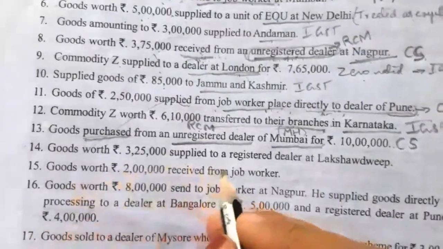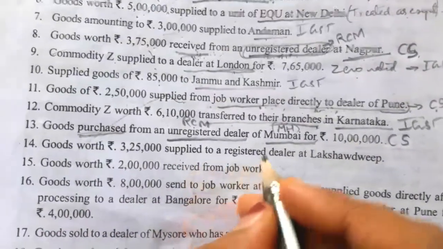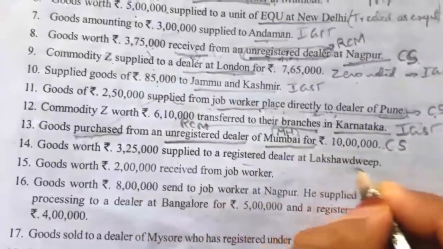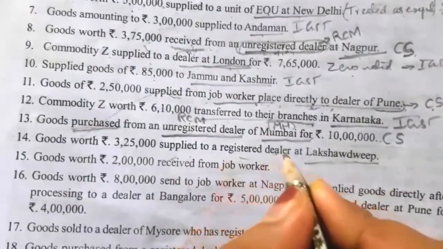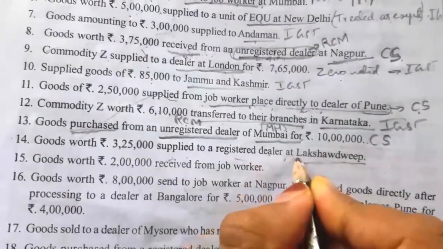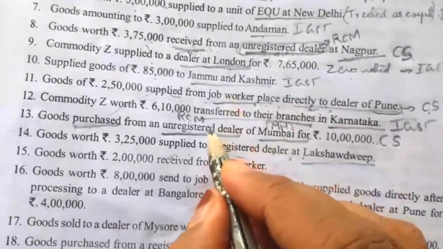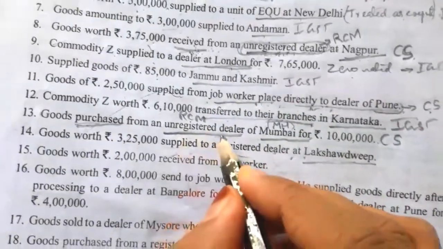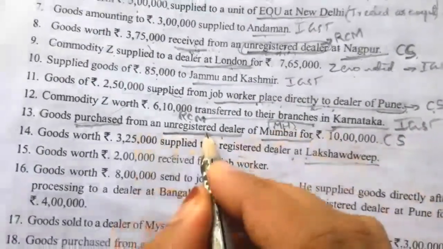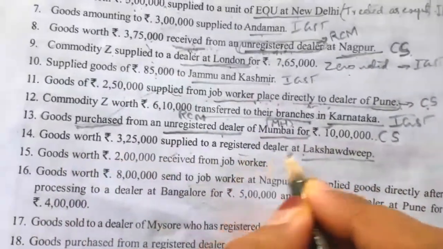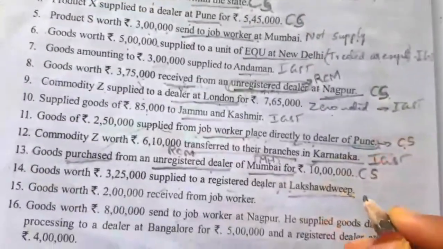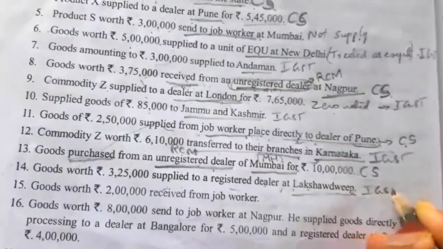Next, goods worth rupees 3,25,000 supplied to a registered dealer at Lakshadweep. For a supply, the dealer might be registered or unregistered, don't confuse. Only for purchases we have to see: if it is unregistered then we have to take it, if it is registered then we should not take it. Goods worth 3,25,000 supplied to a registered dealer at Lakshadweep. Lakshadweep and Maharashtra are two different states, so IGST will be levied.